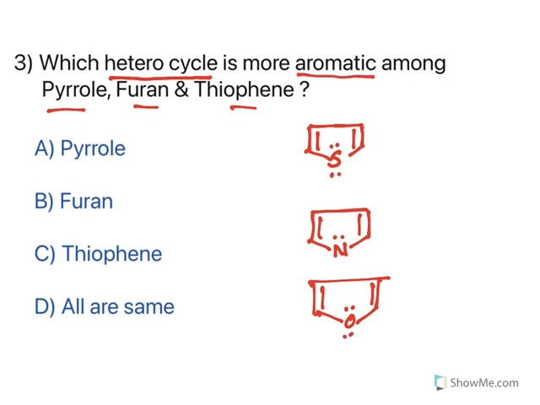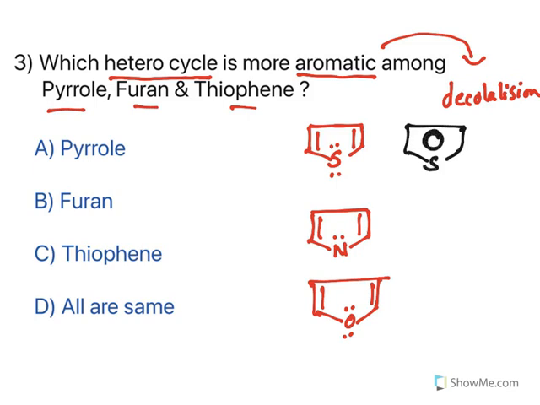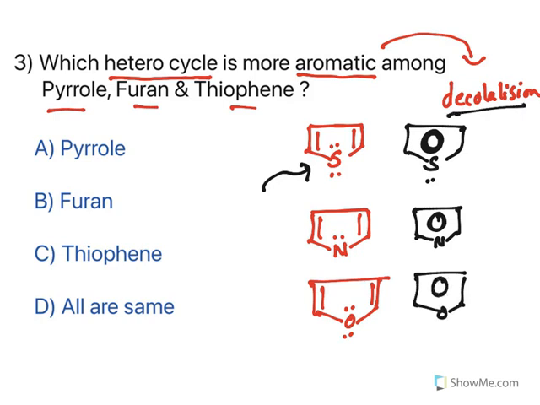Now when you talk about aromaticity, the aromatic strength increases when delocalization increases. What do you mean by delocalization? Delocalization means the electrons should be involved inside the ring and should be freely delocalized in the ring. Localized means electrons are only present at the atom. Delocalized means they are not present at the atom. These two electrons are revolving inside. The same thing happens with all of them. These electrons will be revolving inside, hence they are considered delocalized electrons. So the more the delocalization, the more the aromaticity.